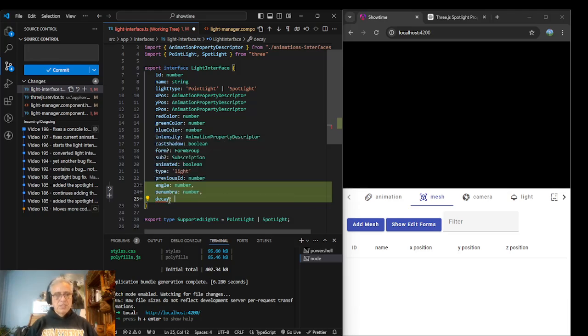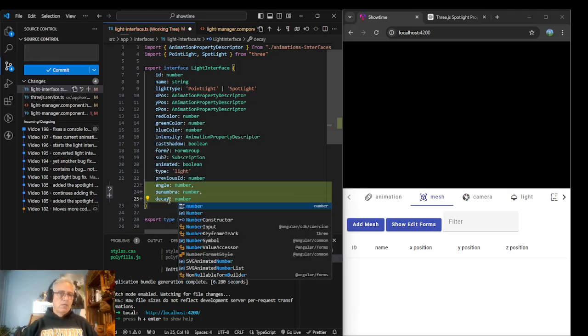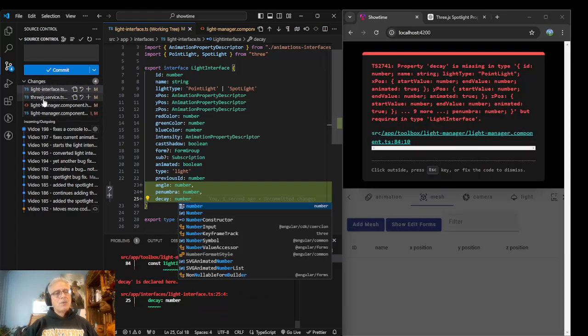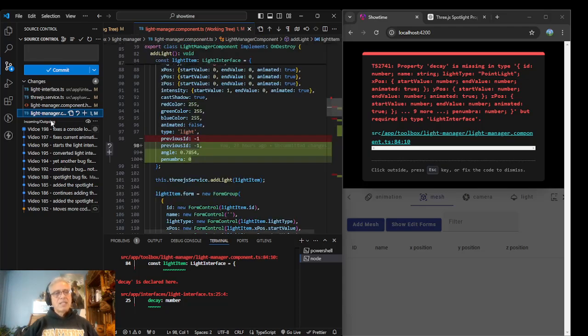Decay, we know it's a number, and then last time I went in order of the file names, but I think it makes sense to just do it in a different order. So basically, this is a light manager component, and I have a problem.